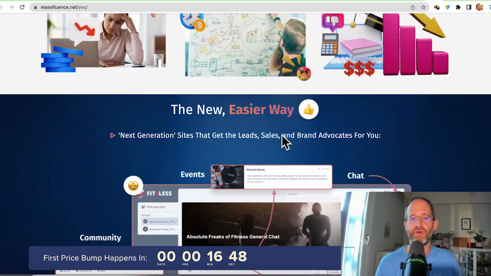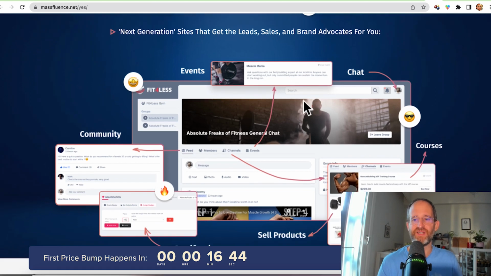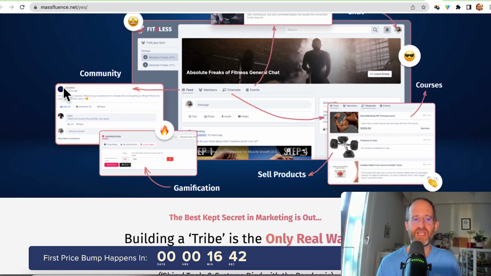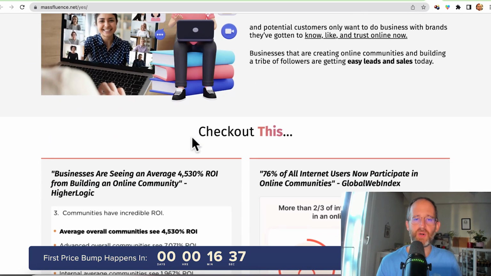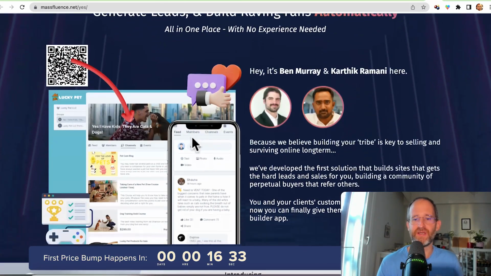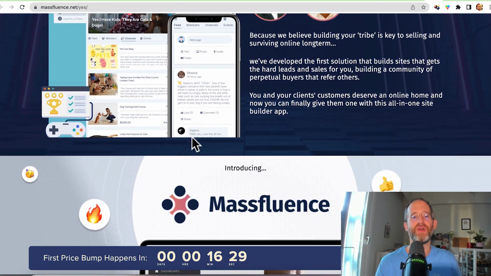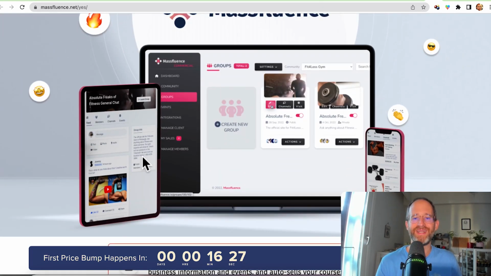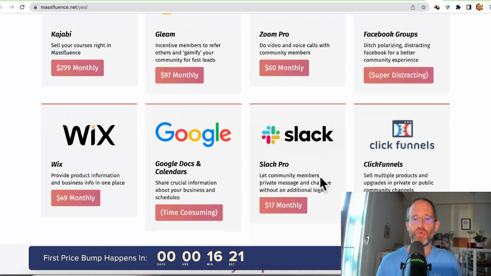So you don't have to worry about trying to set this up all by yourself. You can do events inside of it, different chats, courses, gamification, set up a community, all built inside a platform that you have 100% control over. If you try to do these on places like Facebook, you never know, they might come and ban your Facebook group. Now you can have everyone inside of your group. You can control the whole situation and make sure that your community is actually your community.